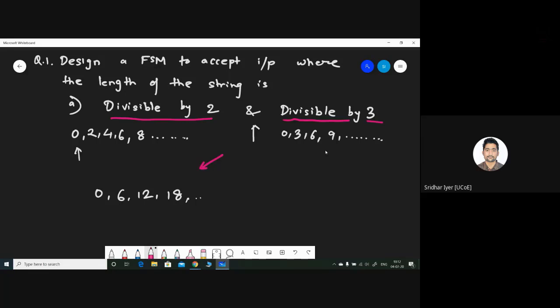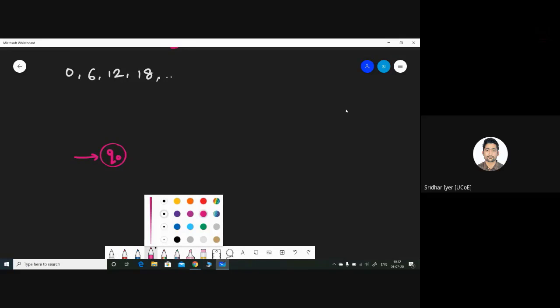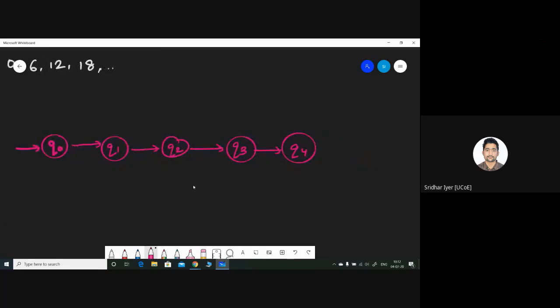So how to draw the diagram for this? The diagram is again very simple. If we are considering only those values which are divisible by 2 as well as by 3, the diagram would be something like this. We have to start with this. Okay, let me reduce the width. So the very first thing is we will be having a state q0, then state q1, then a state q2, q3, q4. What else? We'll be having one more state q5, and then what we should do?